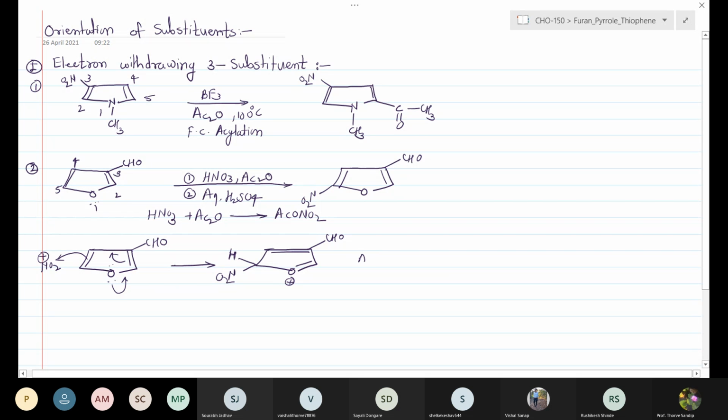Whatever AcO minus is there gives the nucleophilic attack at the 2nd position.